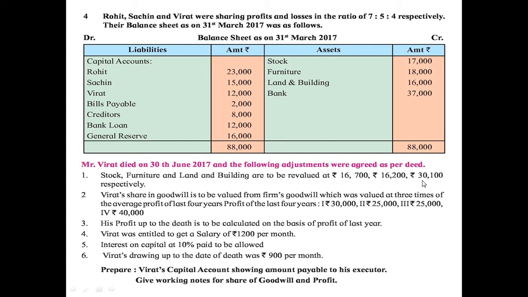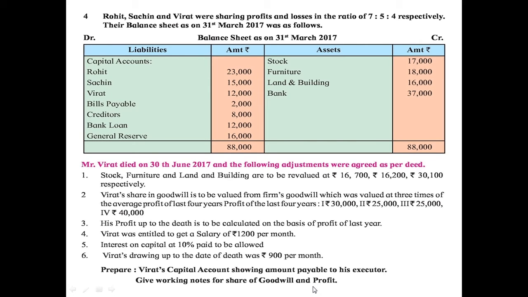So on the credit side we have to record 14,100, and on the debit side we have recorded 300 for stock and 1,800 for furniture. So that total comes to 2,100. So if we subtract 2,100 from 14,100, the revaluation profit is rupees 12,000. That you have to remember.